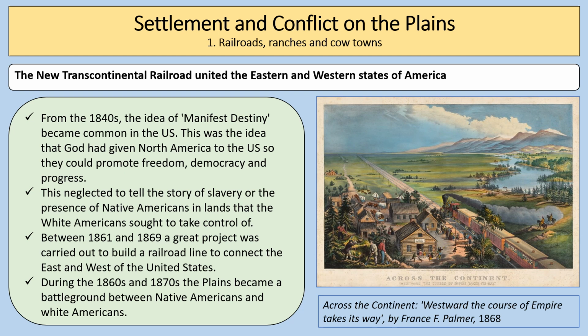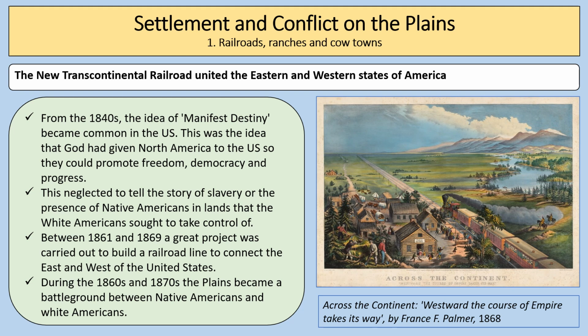Okay, so let's find out about the idea of settlement and conflict on the plains. We're going to talk first about railroads, ranches and cow towns. One of the key things to be aware of, and you can see in the picture there, is that the new transcontinental railroad united the eastern and western states of America during this time. We already talked about that a little bit when we talked about the Pike's Peak Gold Rush, in terms of how lots of people are able to get across the country now, and that obviously accelerates the migration west and fulfills the idea of manifest destiny.